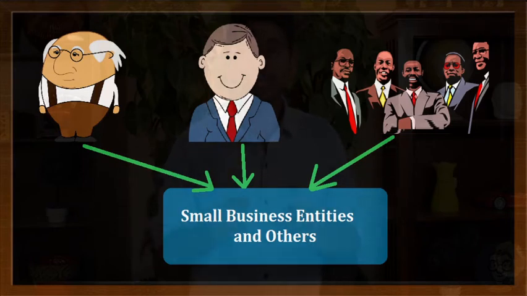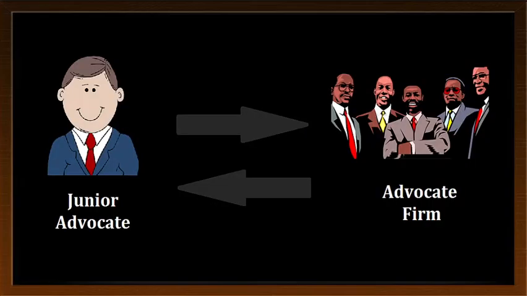If all three are providing legal services to any person other than a business entity, again it is exempt from GST. Then the third point: it is only applicable to junior advocate and partnership firm of advocates, where if they are providing legal services to each other, then it is exempt.